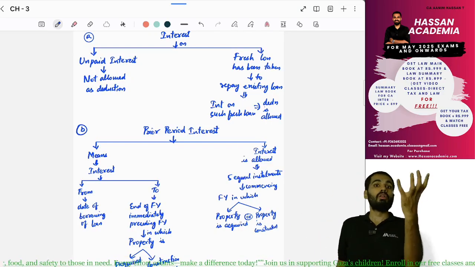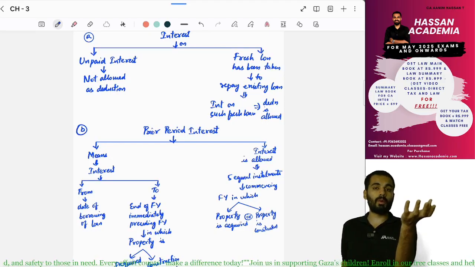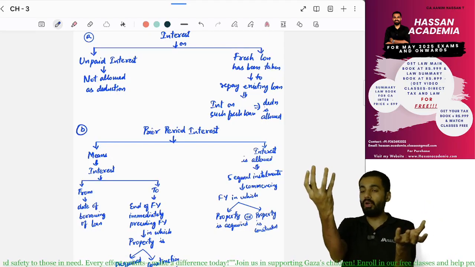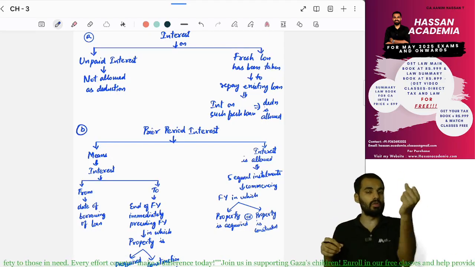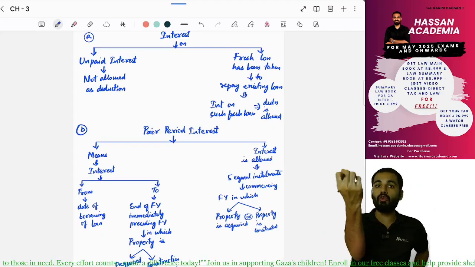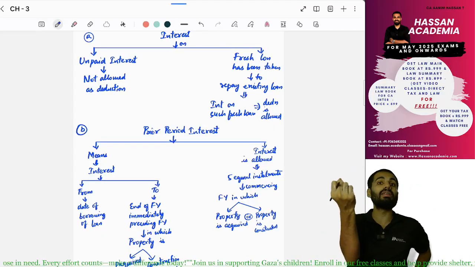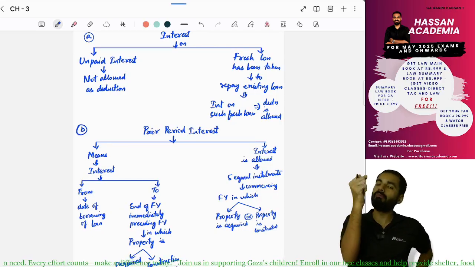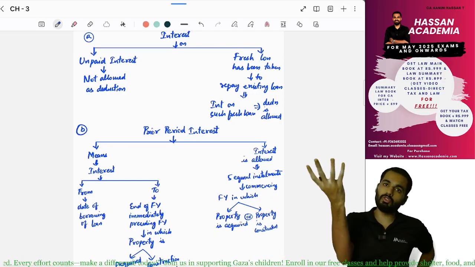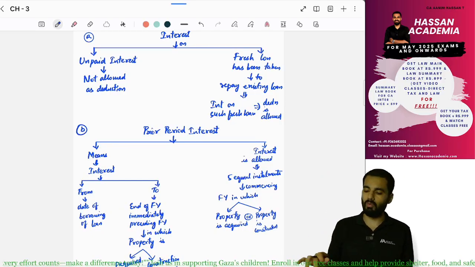Yes. Next, the loan you have taken for the house property, I have taken another fresh loan to repay this existing, old loan. So for this fresh loan, can I claim interest deduction? Yes, for this fresh loan interest also I can claim deduction. Sir, yes or no? Yes.